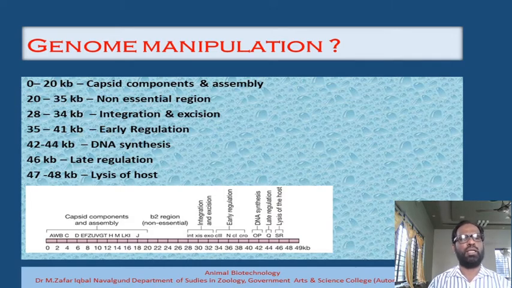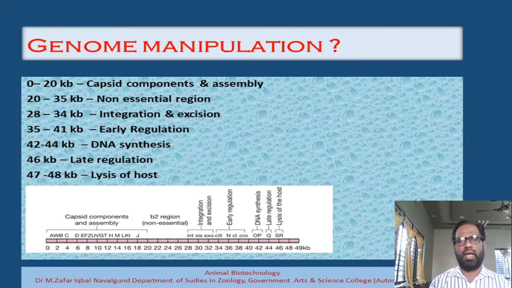And afterwards the 42 to 44 kilobase, this is another cluster, and all the different types of genes which are necessary for DNA synthesis are present in the 42 to 44 kilobase pair. And afterwards 46 kilobase pair, this is the region which is responsible for the late regulation, and 47 to 48 kb is the region of the DNA, or the cluster of the DNA, which is responsible for the lysis of